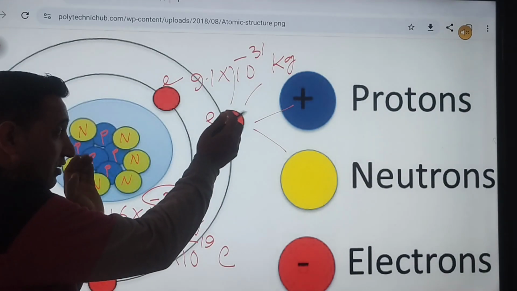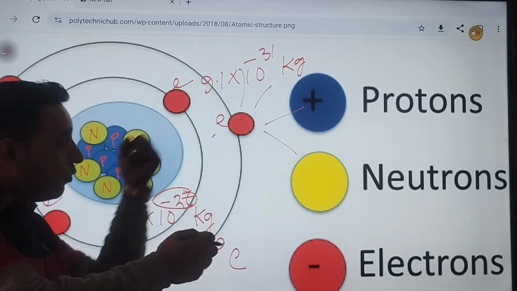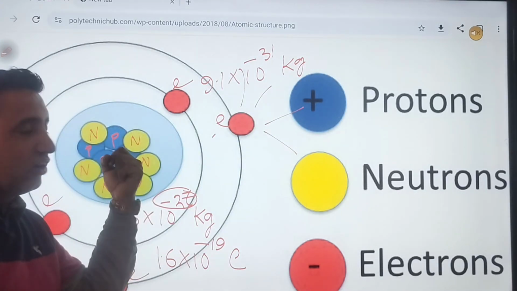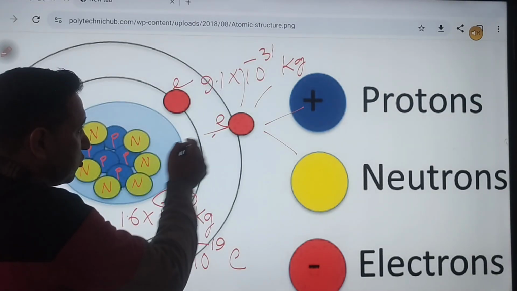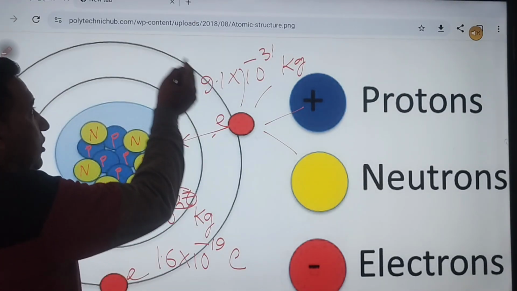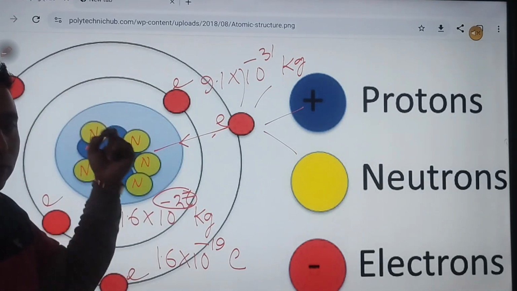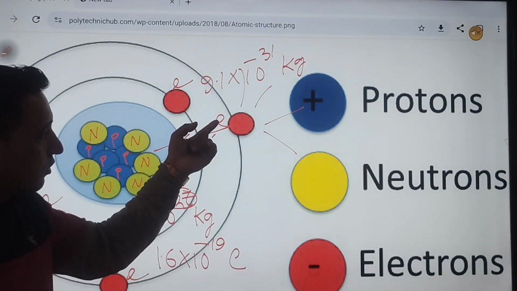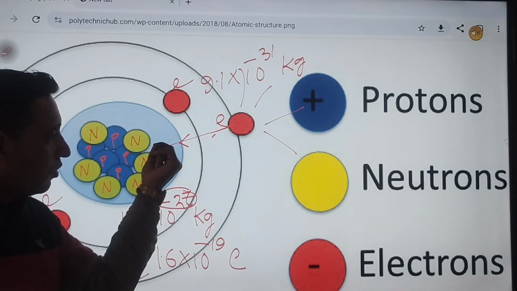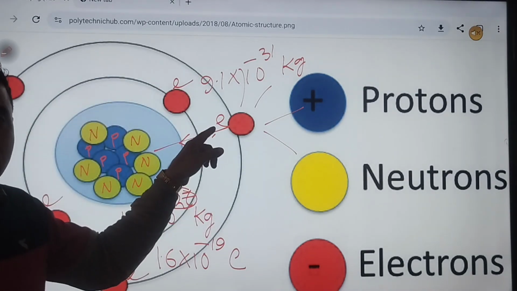It will hold them, though they want to go here and there, it will pull them in towards the center, towards the nucleus. So they don't go that side. Due to this pull, they ultimately revolve around the nucleus. Actually, they are not revolving by themselves, but due to that attractive force, they are bound to revolve around the nucleus.